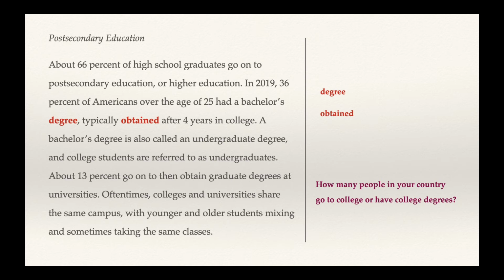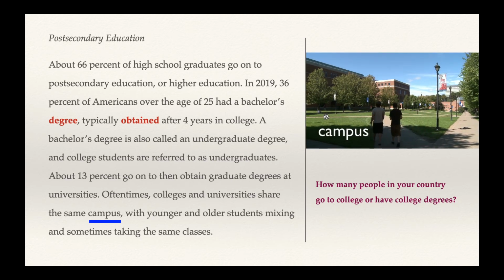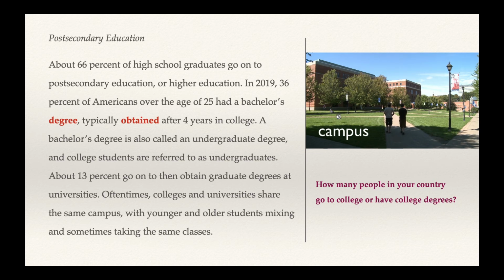And then we see the difference between colleges and universities. So a college comes first, then you get a bachelor's degree, and a university comes next. Oftentimes, colleges and universities share the same campus. The campus is the physical school, the buildings, the location.